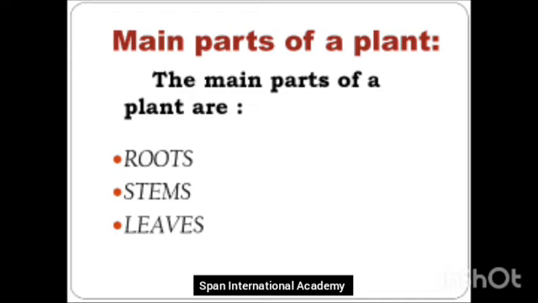After these 3 main parts of a plant, only then can we have a flower. So these 3 are very important. Please repeat: roots, stems, and leaves are the main parts of a plant.